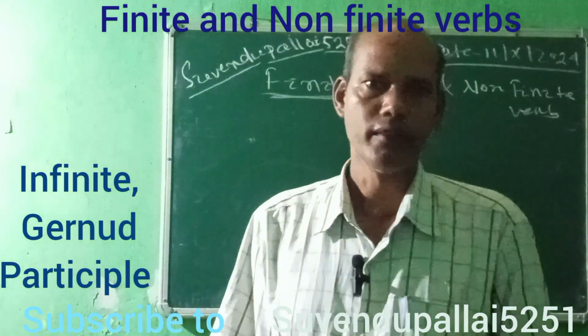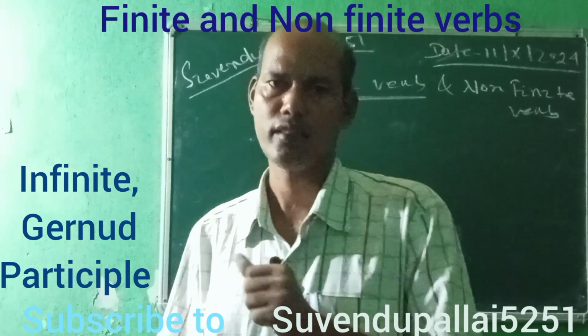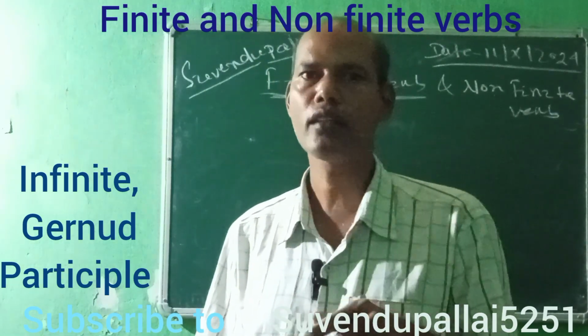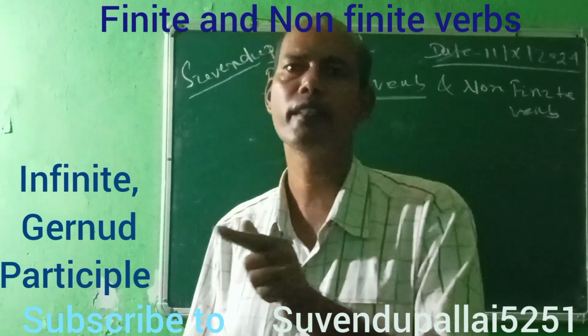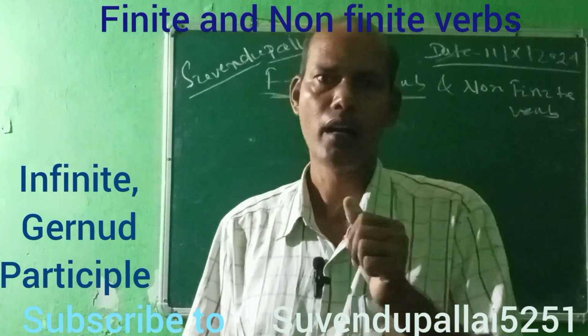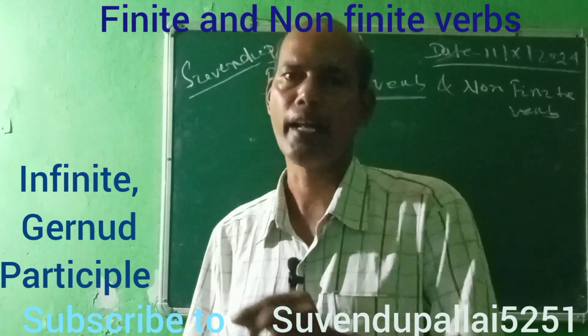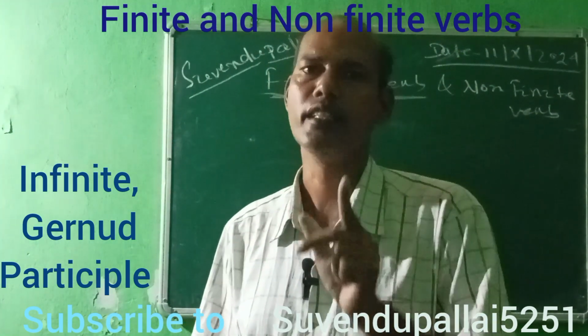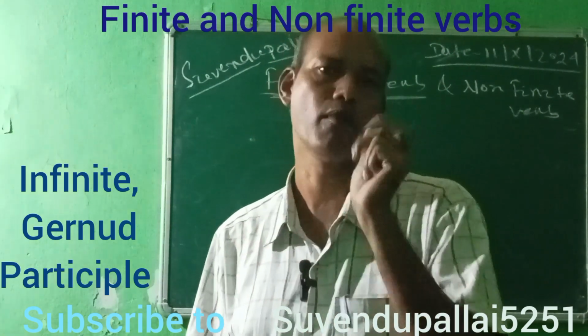Example: Sita has gone to Katak. Have is the finite verb. Go, went, gone: gone is the past participle verb. They played. Ed, played: it is using the ed, so it also comes under the past participle.